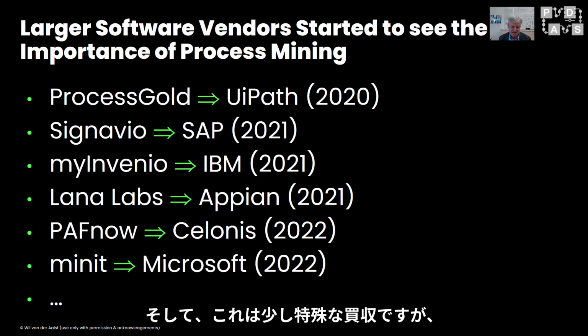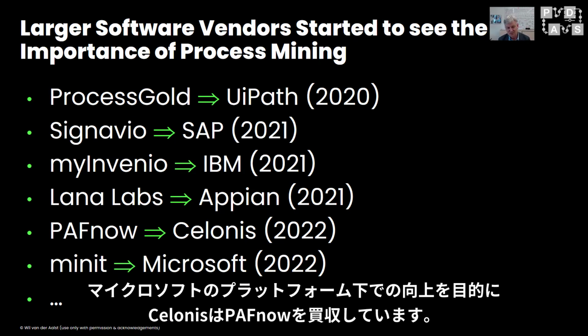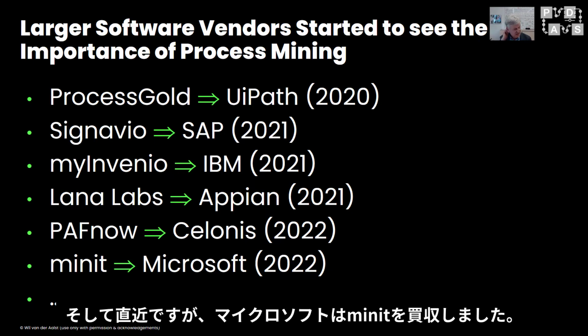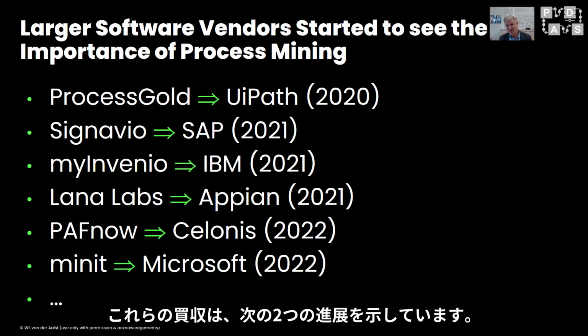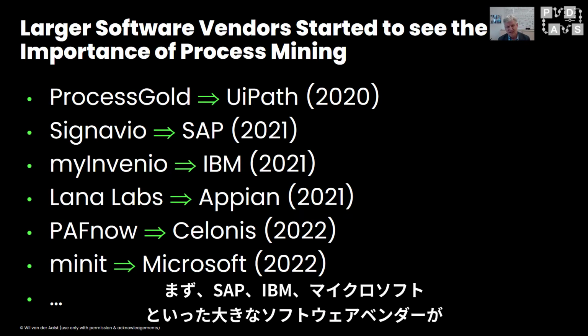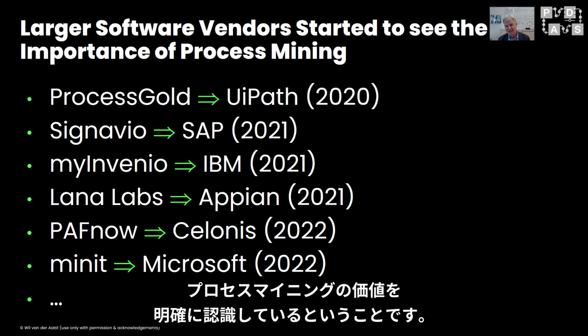And a bit of an atypical takeover was that Celonis bought PathNova to have a better representation on the Microsoft platforms. Very recently, Microsoft bought Minit. So this shows two developments. A, that the larger software vendors like SAP, IBM, Microsoft, etc. clearly see the value of process mining.